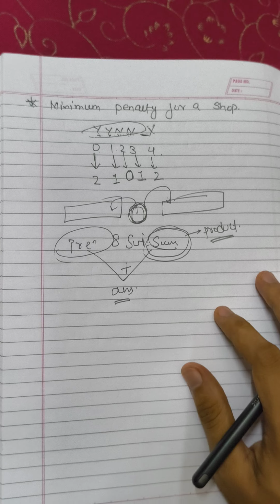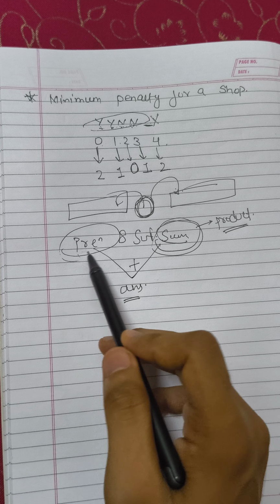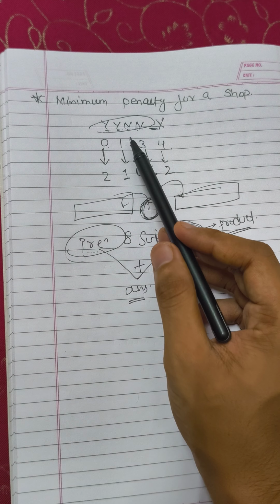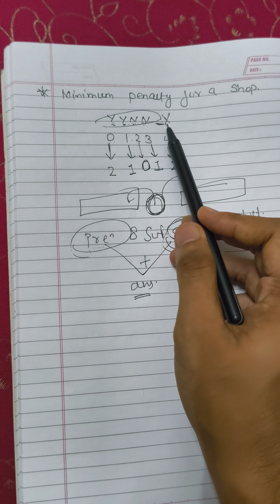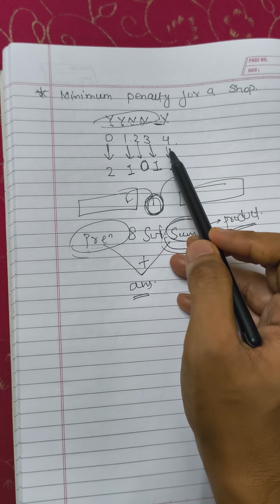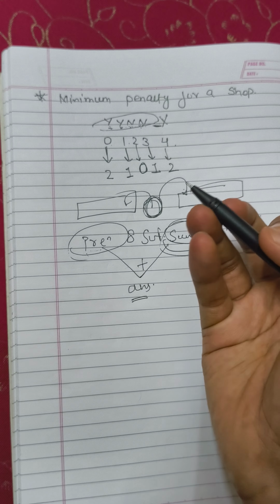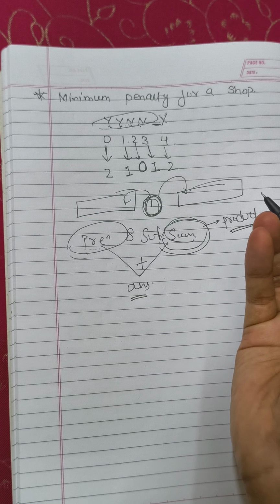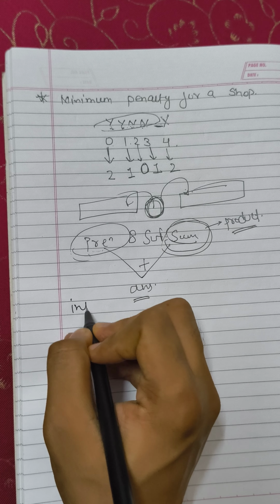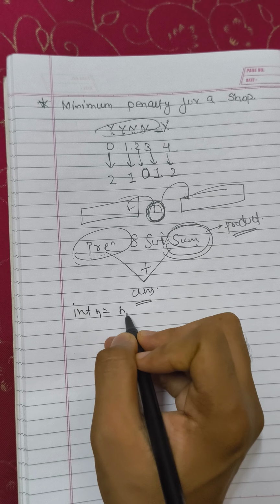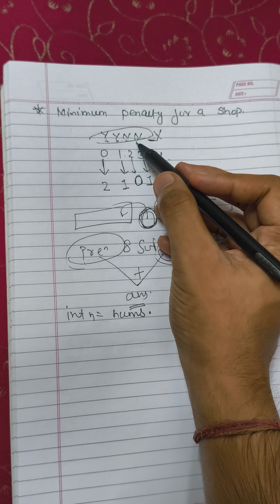It is so simple. Now let's see what is the size of the prefix array. In the question it is said that we have to check the condition after the given values also, so I have to check for this value also. So my size will be just 1 greater than the original array size, so you must be clear with this. Suppose that int n is equal to nums.size(), where nums is the vector we are given.